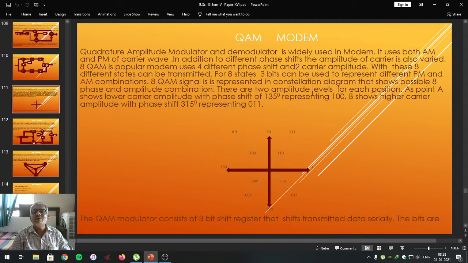There are 2 amplitude levels for each position, which is going to be represented in the constellation diagram, representing 8 possible phase and amplitude combinations. Point A shows lower carrier amplitude. Where is the point A?